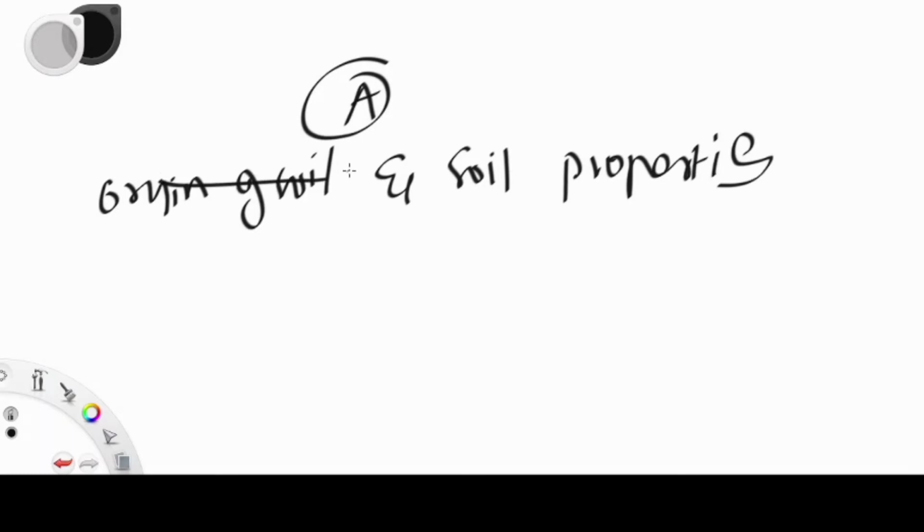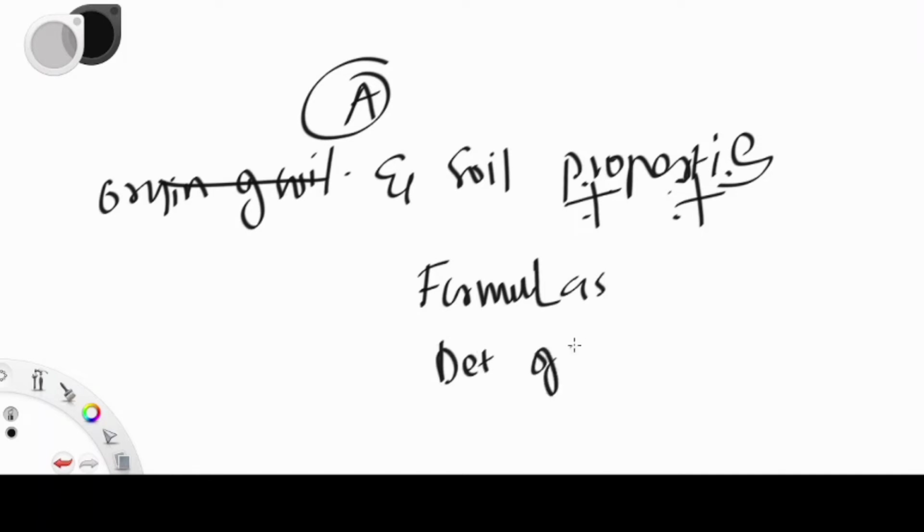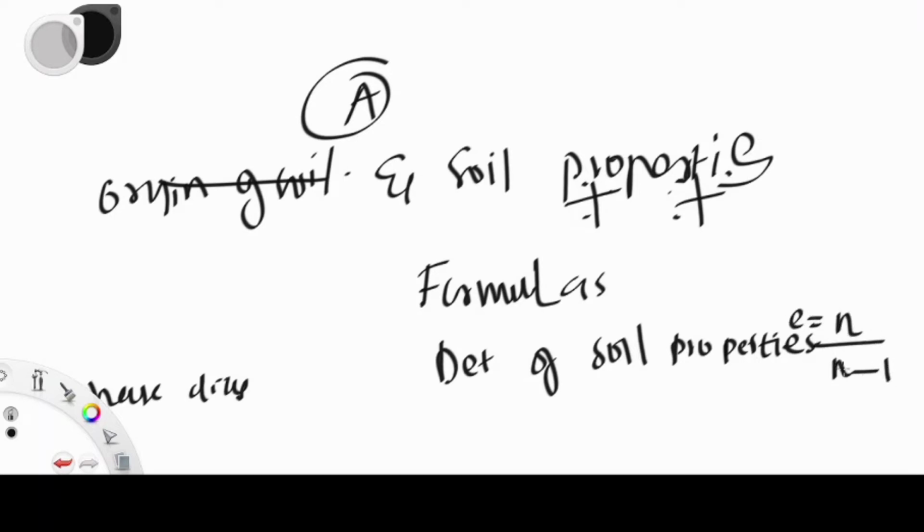Don't give much importance to the origin of soil. It's not very important, you just need to understand what is there. But the soil properties are very important. This is the heart of soil mechanics. You should learn all the formulas related to it, and the determination of soil properties. In that chapter, it's better to learn all the formulas first. The phase diagram is very important, and there are various formulas in it, including special kinds of formulas, so learn those. Next are important definitions and relationships between them, for example void ratio.